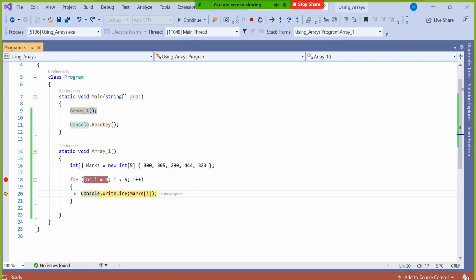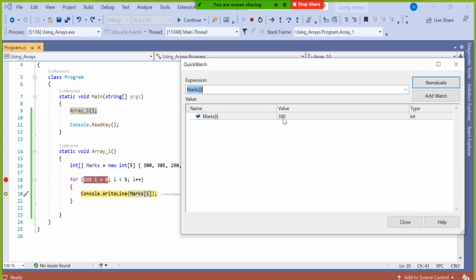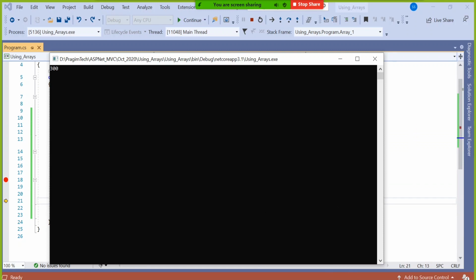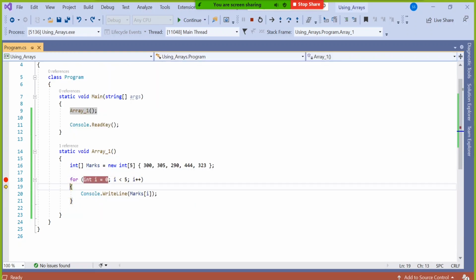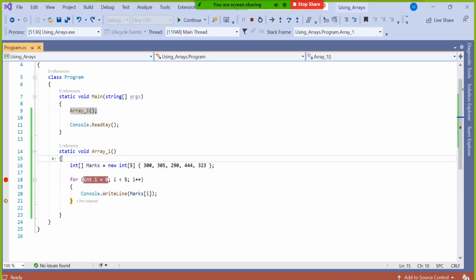Then instead of displaying simply I, I displayed marks of I. So simply I is 0. However, marks of I is 300. Right click and quick watch. You can see what value it is containing. So first time if I say F10, it is going to display 300. Second time if I say F10, it is going to display 305 and so on. So however many times I execute the loop, it will go on picking that position number and display it for me.